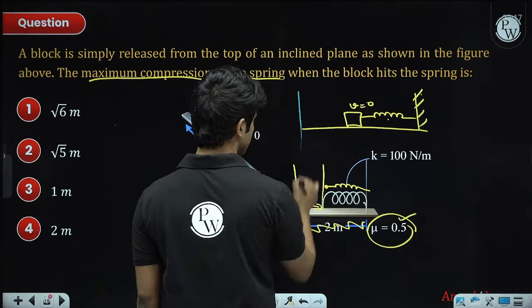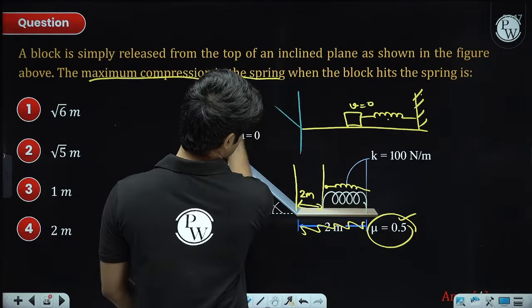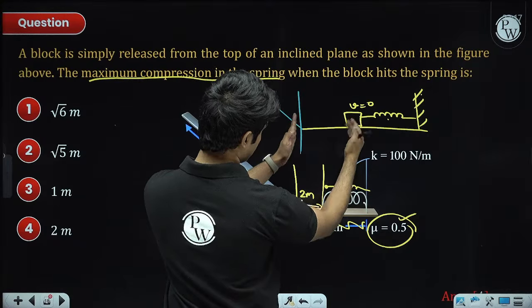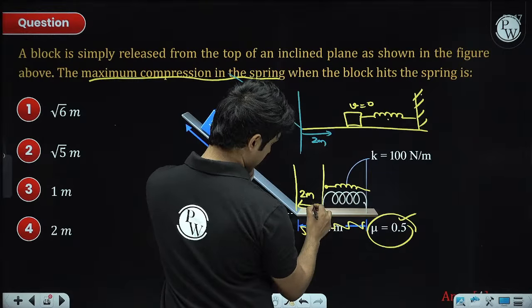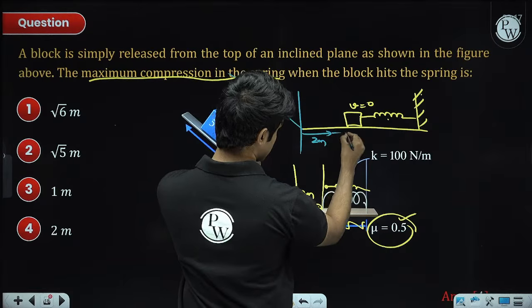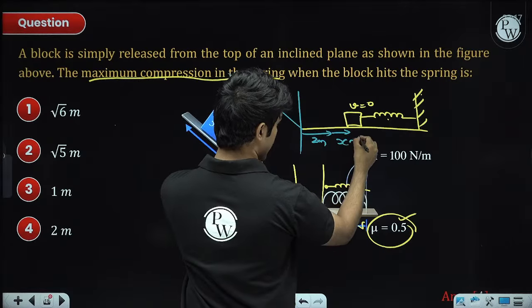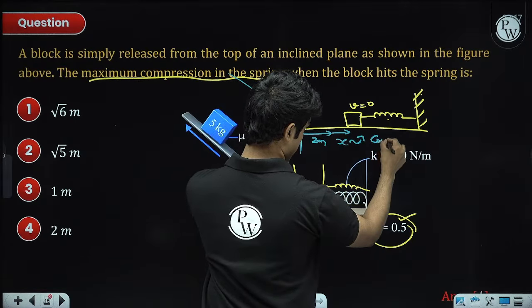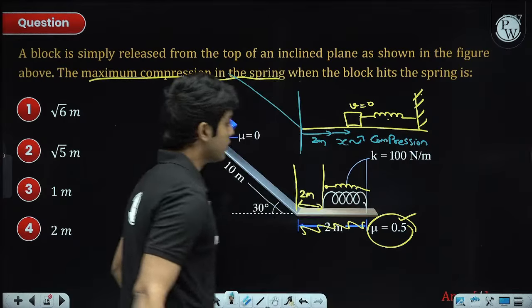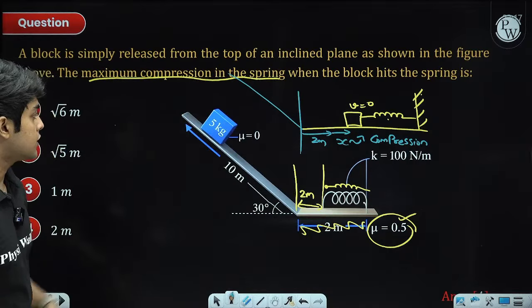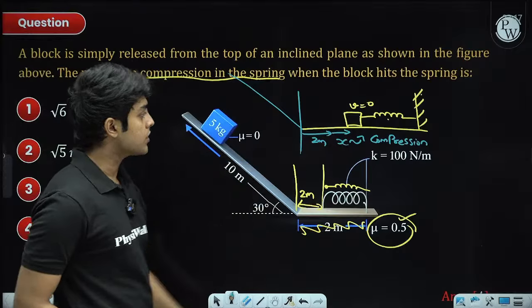How much did the block travel from here to here? It will include the 2 meter length plus the additional distance x. This x is the compression in the spring. So this is the initial situation, this is the final situation.